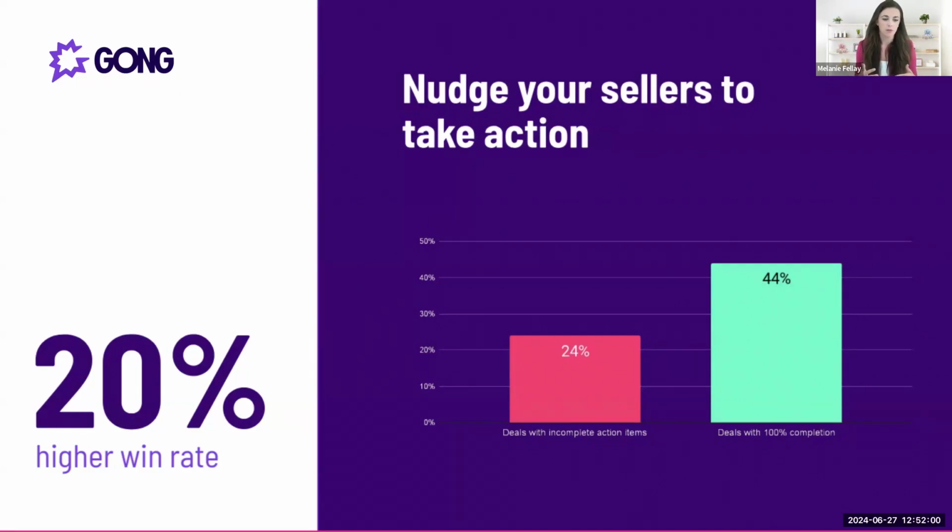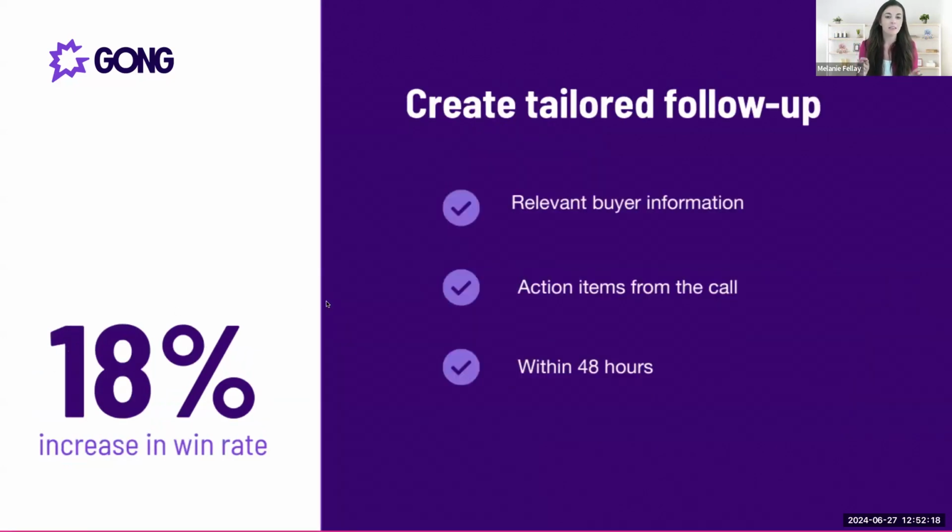For context, it turns out that deals that have incomplete action items versus deals with 100% completion items have a 20% higher win rate, meaning the deal is 20% more likely to close if the rep is really thorough in their follow-up and what they're sharing with them. Two, there's an 18% increase in win rate, and this is analyzed across their hundreds of thousands of calls, if you send tailored follow-up, meaning that you're not just sending that random one-pager or one random case study that you sent to all your customers, you're actually sending content that's relevant to what your buyer said in their email, in their call.